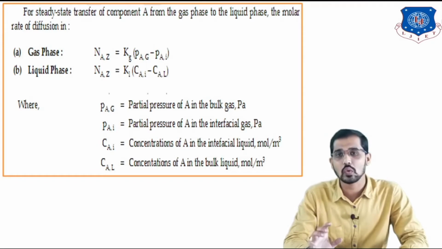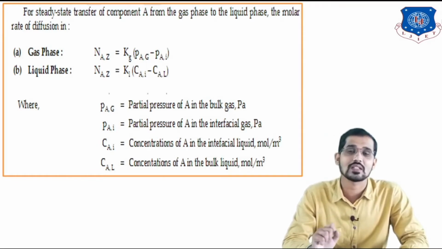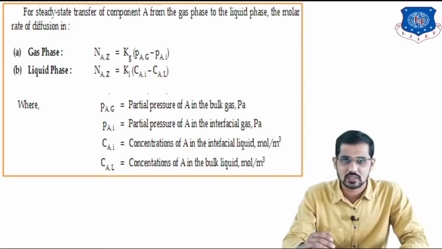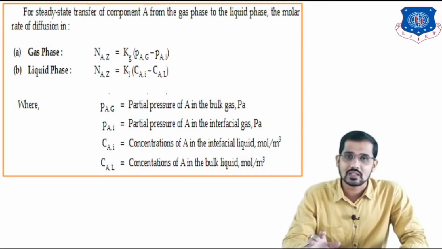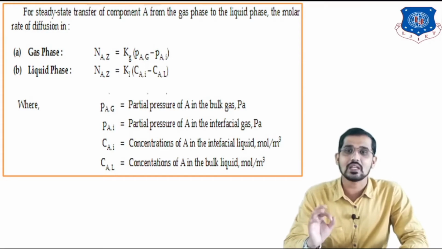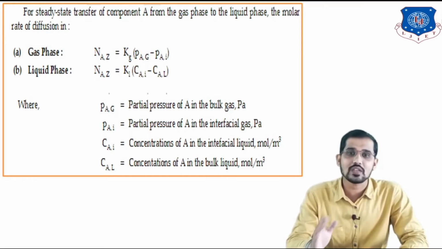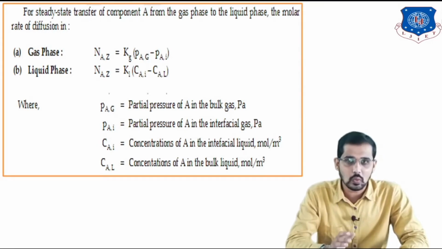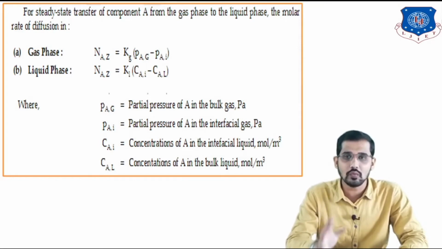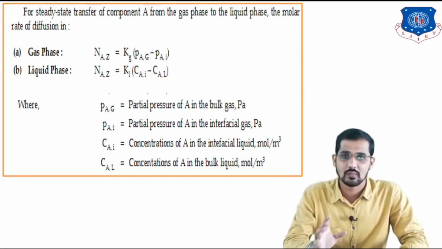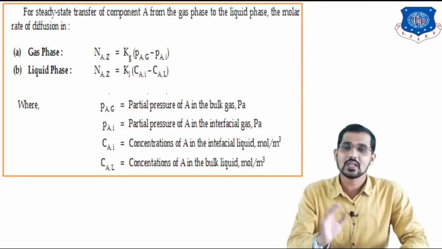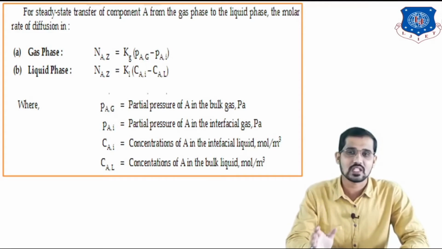But before that, you should know the meaning of steady state operations and unsteady state operations. Steady state operations means parameters involved in mass transfer operations do not vary with time, and unsteady state means those parameters are varying with time. So on the screen, for steady state transfer of component A from the gaseous phase to the liquid phase, mass transfer occurs from the gaseous phase to the liquid phase. I told you in gas absorption we are removing a component of the gaseous mixture by using a liquid stream. So there is mass transfer from the gaseous phase to the liquid phase.